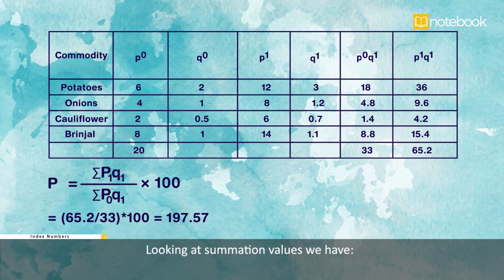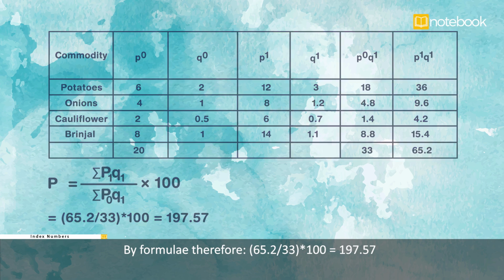Looking at summation values, we have summation P0Q1 is equal to 33. Summation P1 Q1 is equal to 65.2. By formula, therefore, 65.2 over 33 into 100 is equal to 197.57.